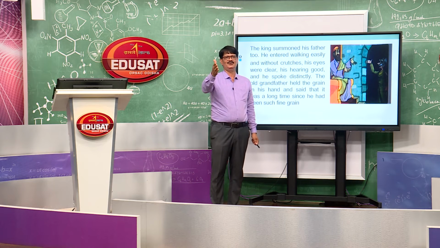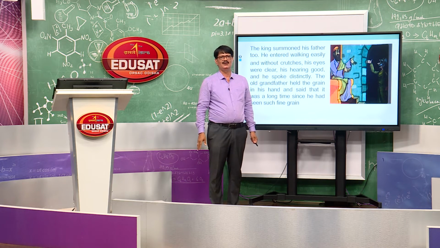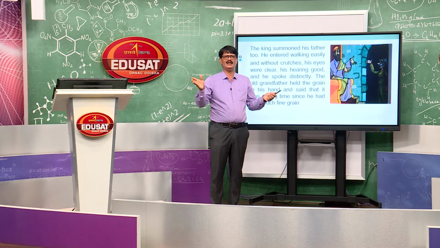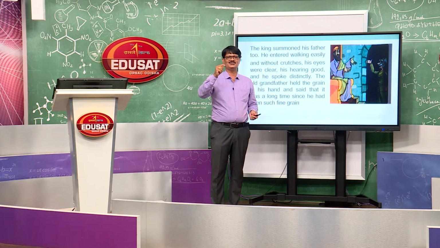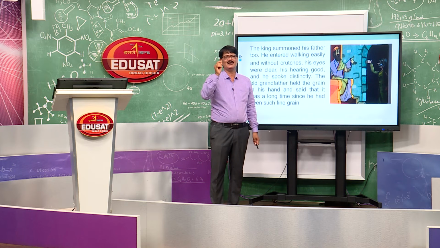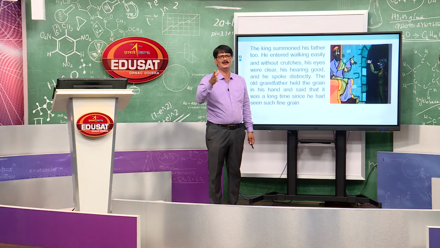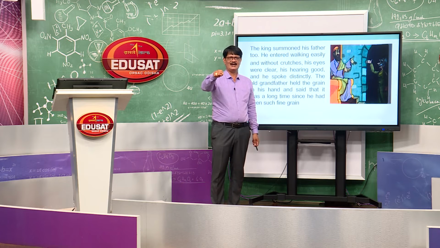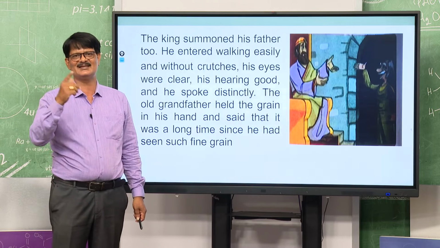You see, the old man is coming without any crutches, and he could see clearly, but his grandson could not see properly. His son could see a little, but his eyes were clear. He could see clearly and hear well, and spoke clearly and distinctly, but his grandson could not speak, toothless. Okay, the interest is there.